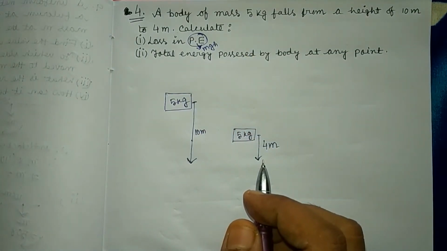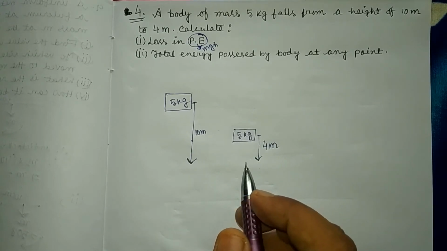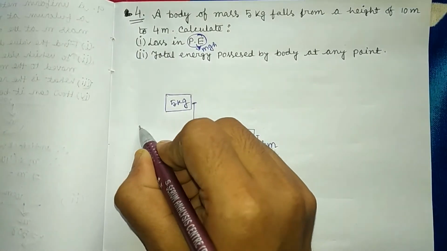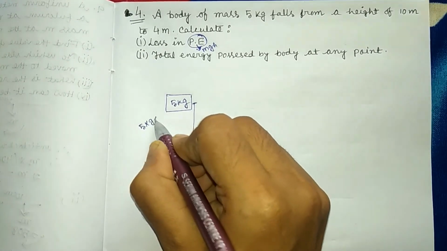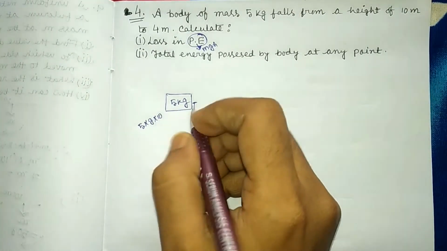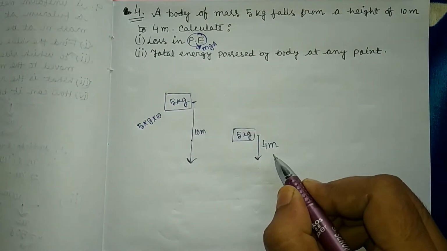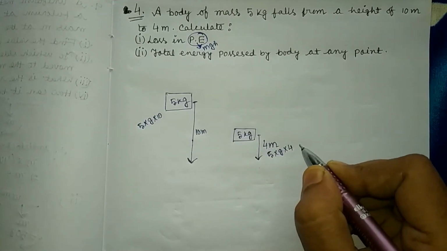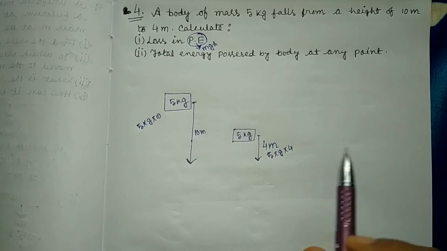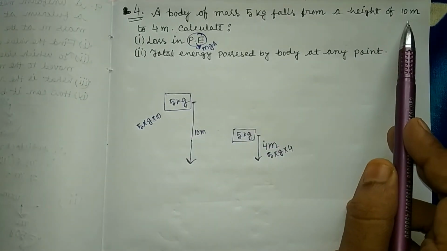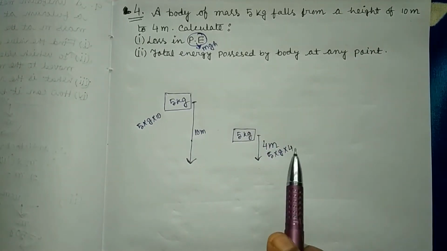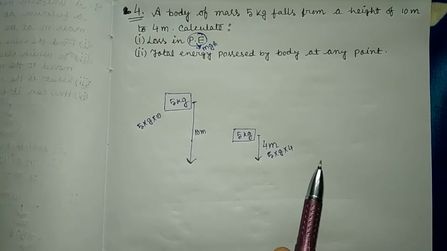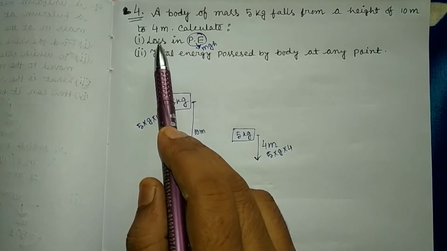So initial potential energy is 5 into g into 10 and final potential energy is 5 into g into 4, because height was initially 10 meter and now 4 meter. They ask how much loss occurs.